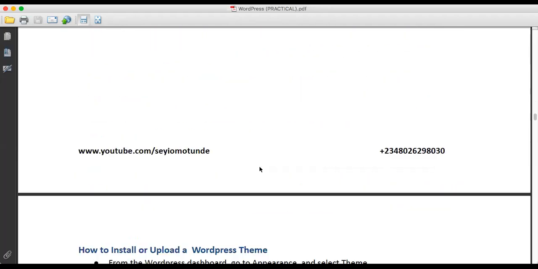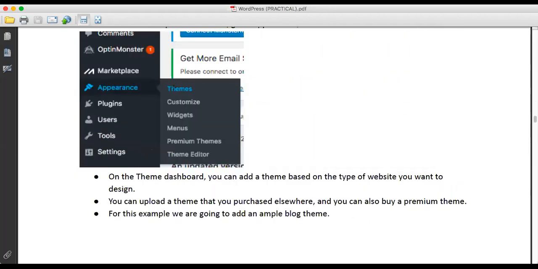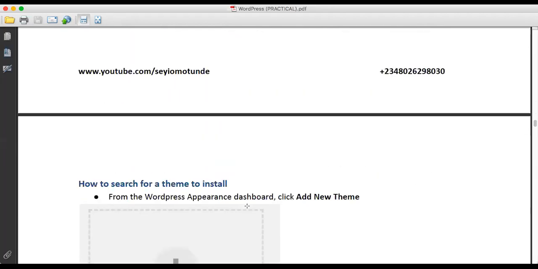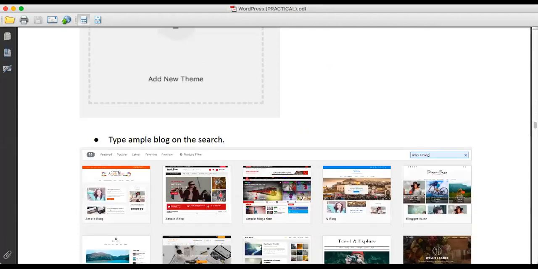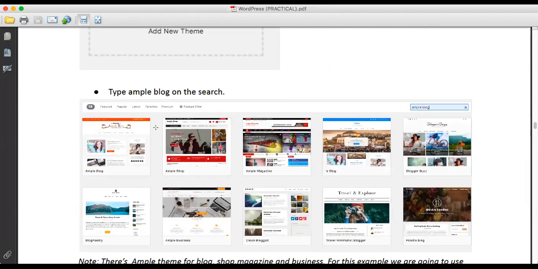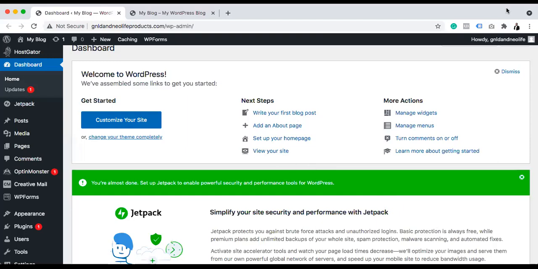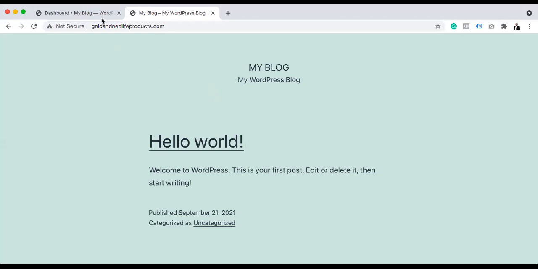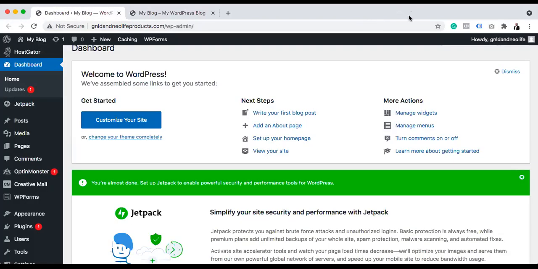So what we need to do right now is let's just go straight to admin appearance, and we install a theme. For the purpose of this training, we are going to be using this theme called Ample Blog, right? So let me go back. Ample Blog. Okay, so now this is our WordPress dashboard. We want to install a theme so that we will not be using this default here, so that we can change this space. So what's the theme? Ample Blog.